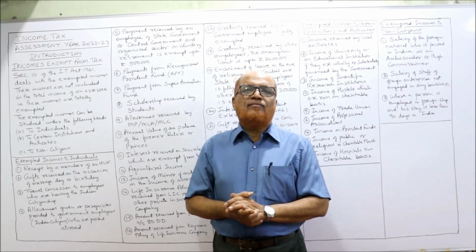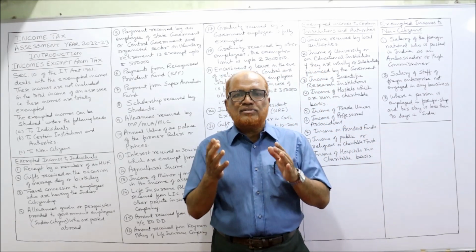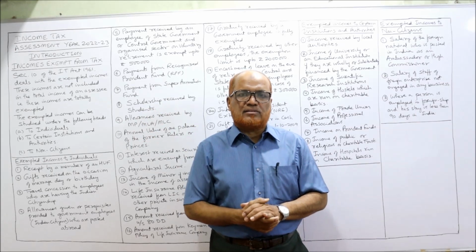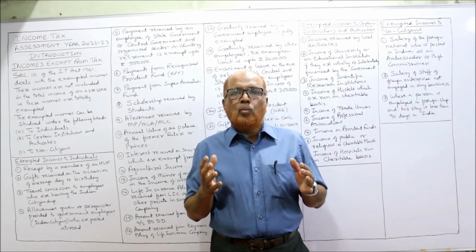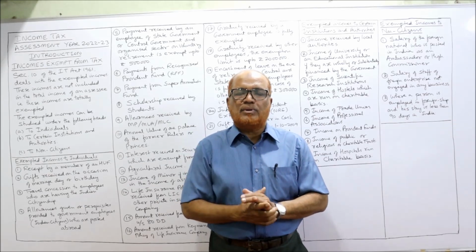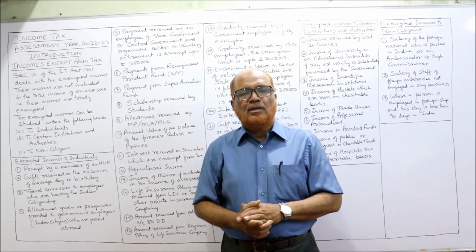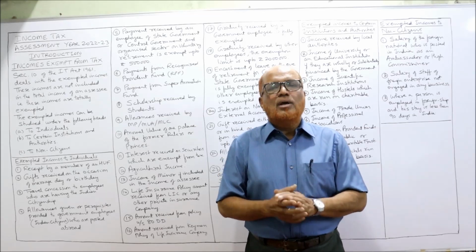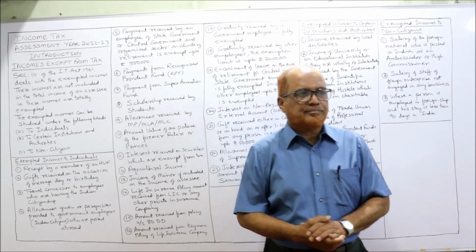Now, in examination, very frequently a question will be asked: give some 10 examples or give some 8 examples of those incomes which are fully exempted from tax. So the Income Tax Act 1961 has specified which are the incomes on which tax is not at all applied, completely exempted from tax. In this video, I am going to explain a number of exempted incomes. If you watch carefully, definitely you will be able to remember and attempt the question in examination. Before proceeding further, take a screenshot of the points which I have written on the board, then I'll explain all the points.